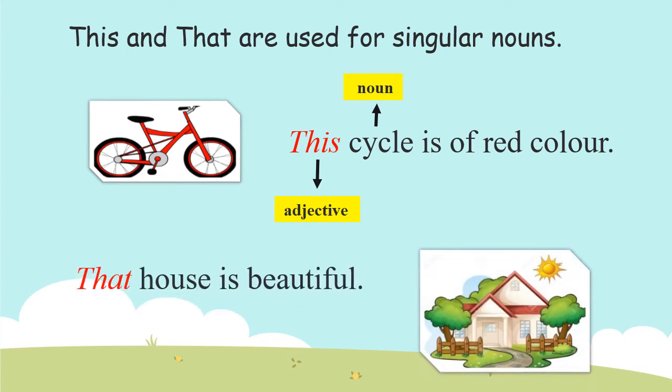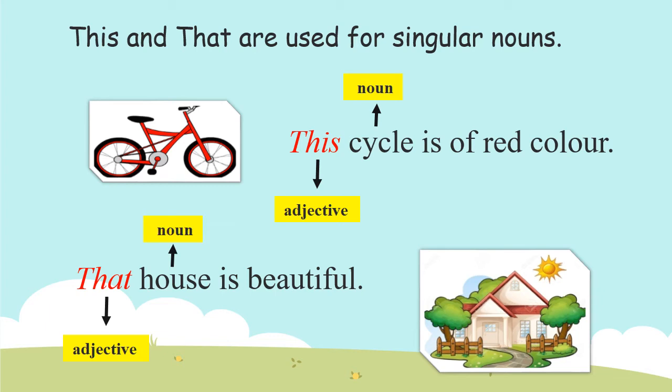That house is beautiful. Which house? That house. It is pointing out at the house. So that is the demonstrative adjective. And which noun is it telling us more about? It is telling us about the house. So here house is the noun.